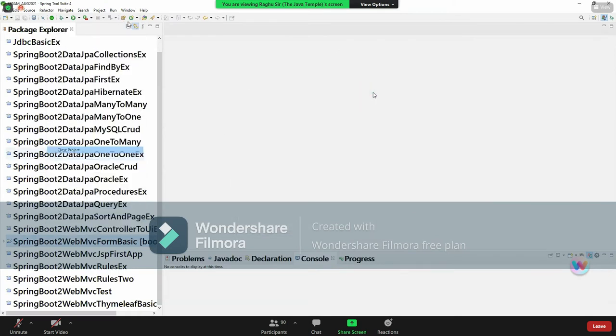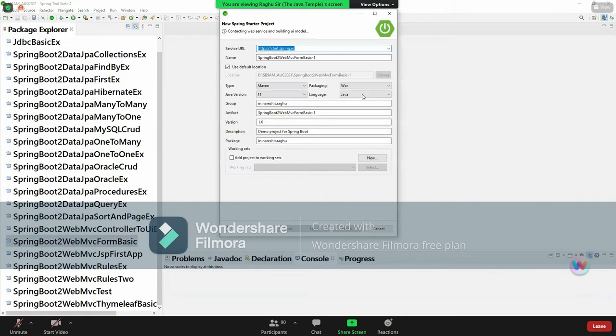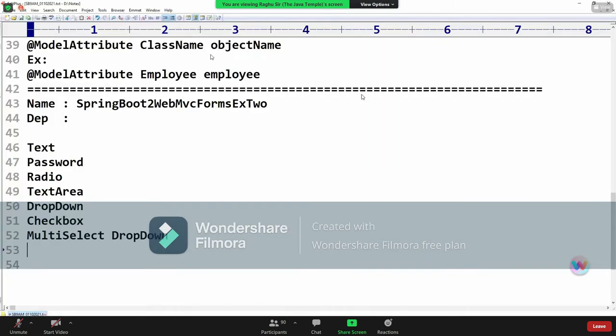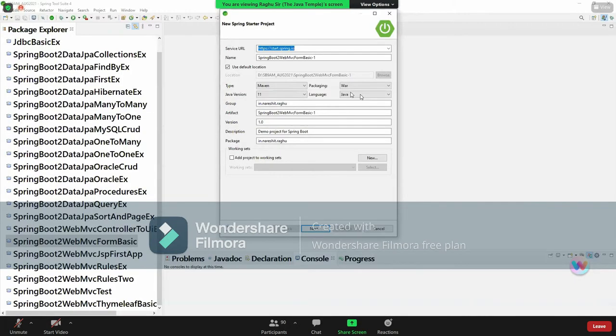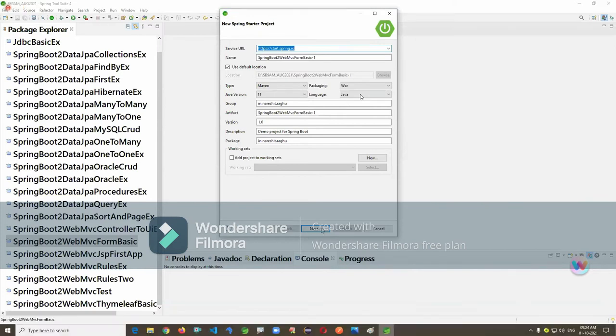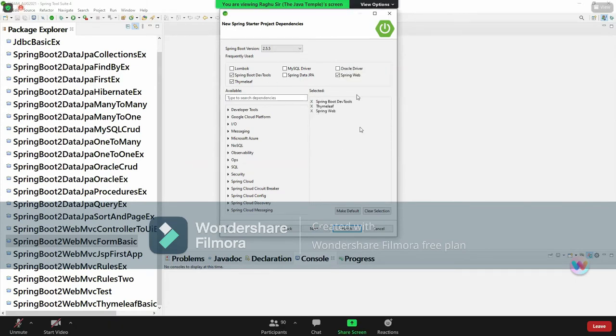I'm just creating one application here. Jar you can also choose, not an issue. Next button. Thymeleaf, DevTools, Spring Web dependency and Lombok.